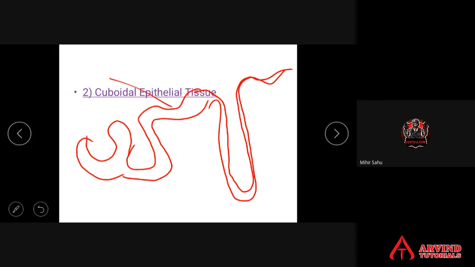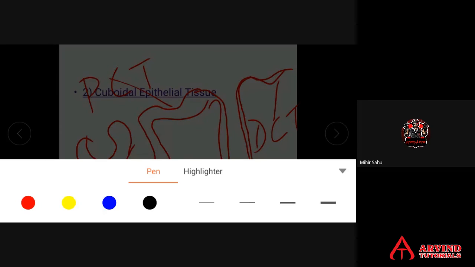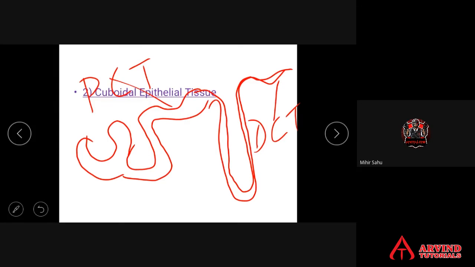This is called the PCT, proximal, and this portion is called the DCT, distal convoluted tubule. The lining of PCT and the lining of DCT is made up of which epithelium? Cuboidal epithelial cells. And they are meant for absorption as well as what? Secretion.